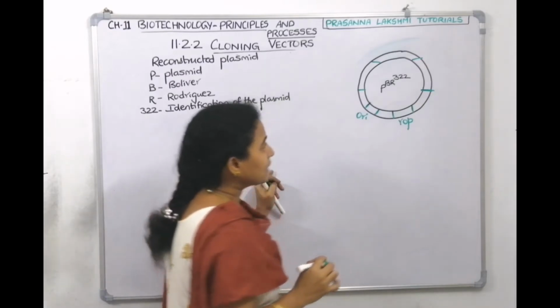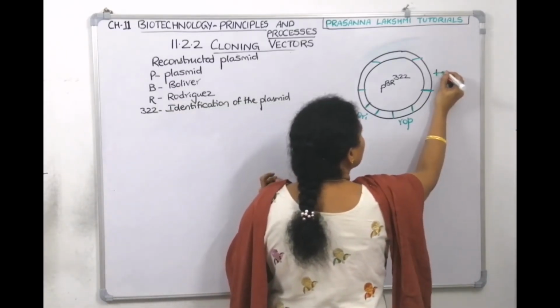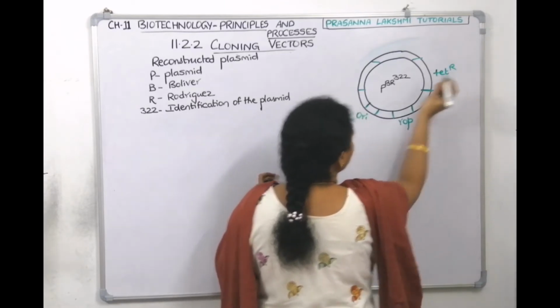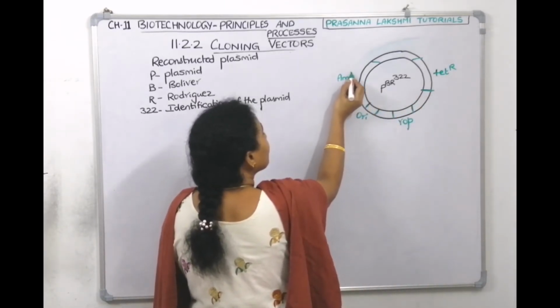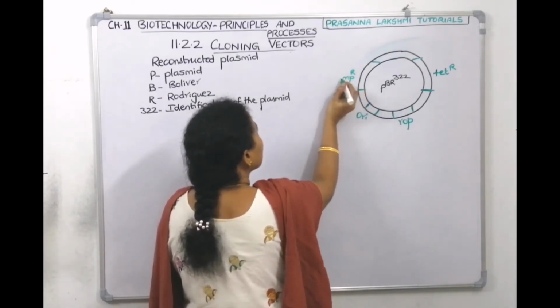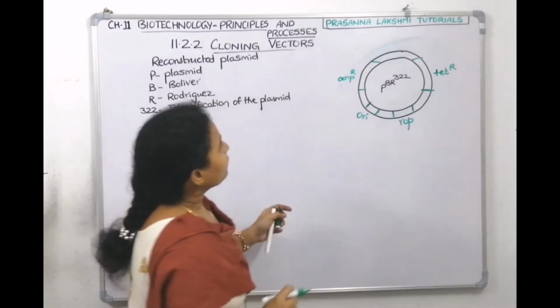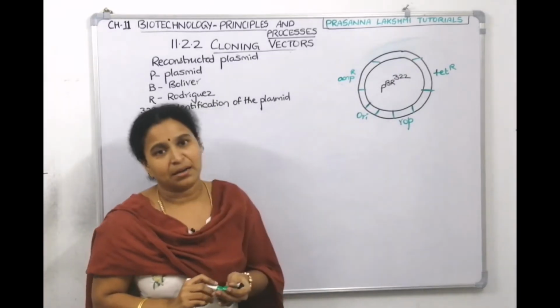One is the tetracycline resistance marker, and here is the ampicillin resistance gene marker. We'll write a small a as the textbook says, AmpR, the ampicillin resistance gene marker, and the tetracycline resistance gene marker.